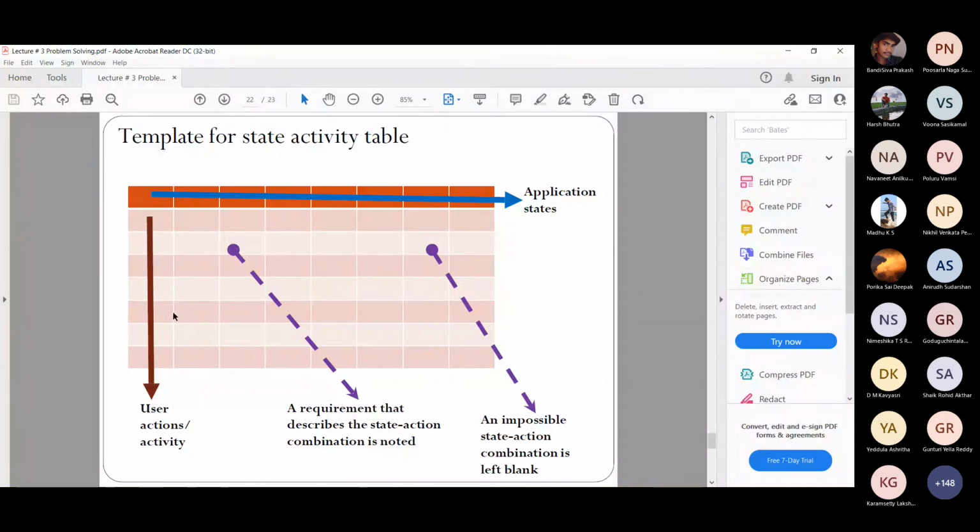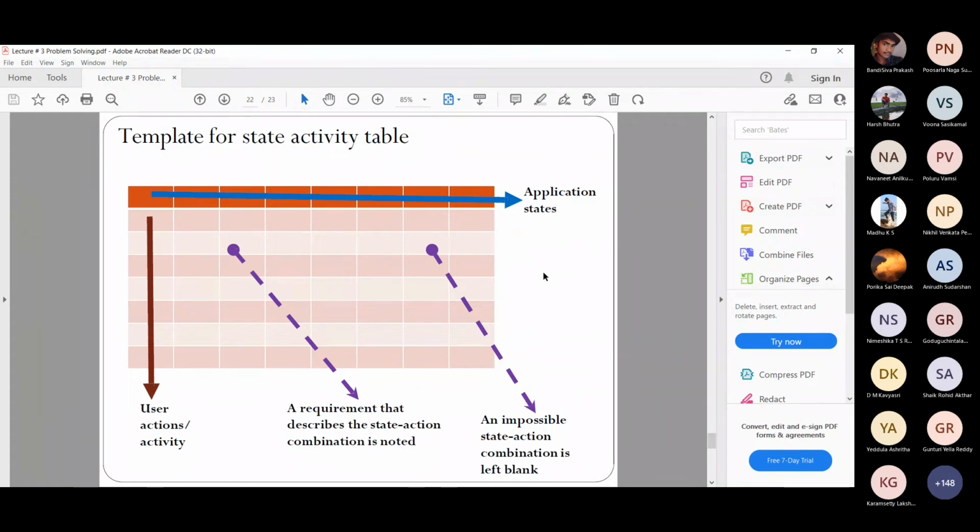But other than that, for valid activities, if some requirements are missing, that can be identified from the table, and then those kinds of requirements can be mentioned. So whichever cells are blank should be the impossible state-action combinations. All others should have been mentioned in our requirements.